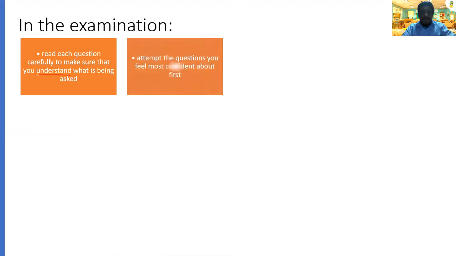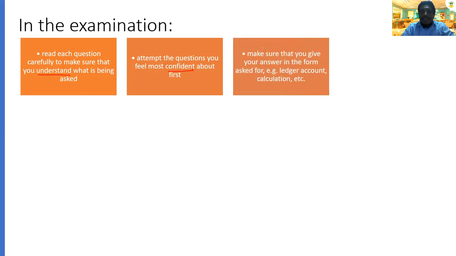Next one. Attempt the question that you feel more confident about first. Whichever chapter that you are very good at. Example, I think most of you are very good at manufacturing. If the manufacturing question comes out, even though it's question number 4, you do the manufacturing first. Whichever question that you feel confident you can do, you answer that question first. After that, only you go for the harder question, because the harder question will consume a lot of time. The easy questions that you are confident with will take less time compared to the harder questions. So you spend a good time to get better marks. So you do the easy questions first. Next one also, make sure that you give your answer in the form asked.